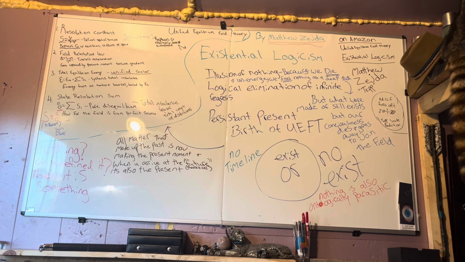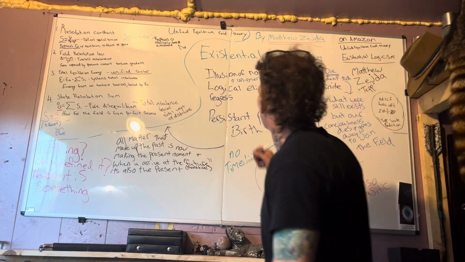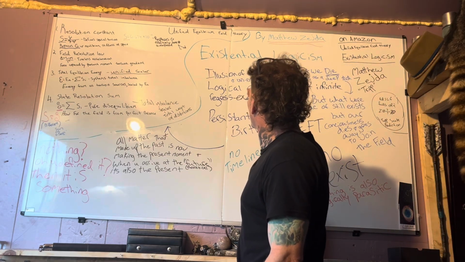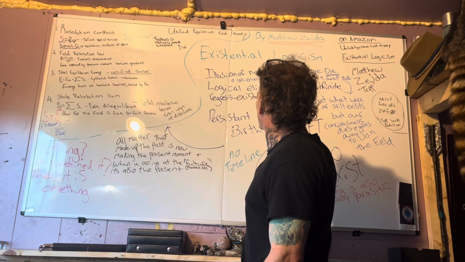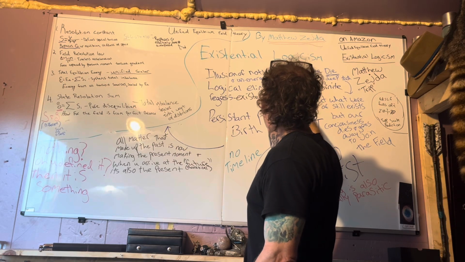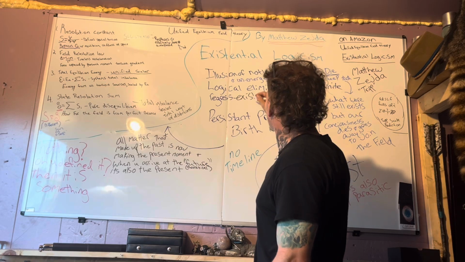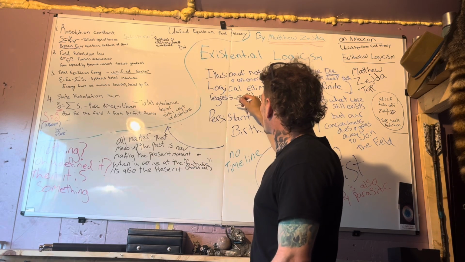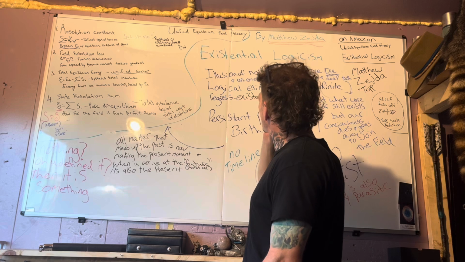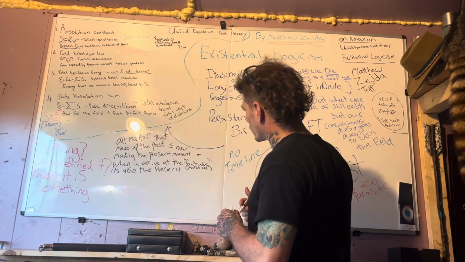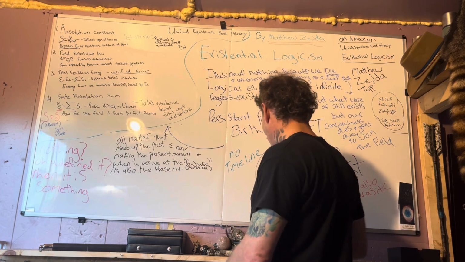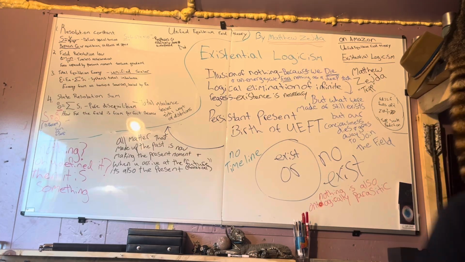Objection 3: why not just accept brute facts? Our final objection concedes that perhaps explanations do have to stop somewhere, but it denies that the stopping point must be necessary or self-explanatory. According to this view, some things just exist inexplicably. They are brute facts. A brute fact is something that is true or exists without any reason or cause. It just is. This line of thought suggests that instead of eliminating infinite regress through a logical principle or necessary being, we could simply declare an arbitrary terminus. This exists for no reason, it's just a brute fact, and that's the end of the explanation.